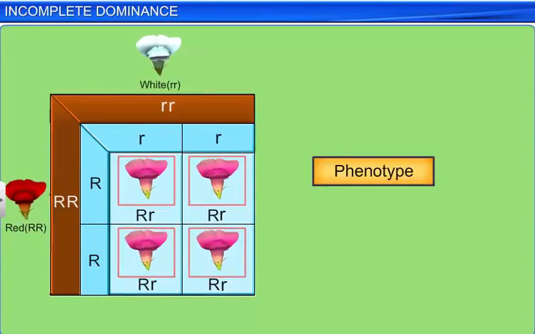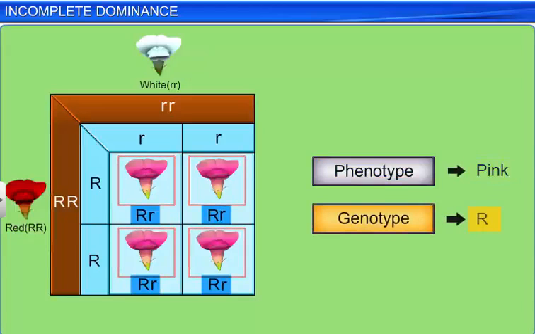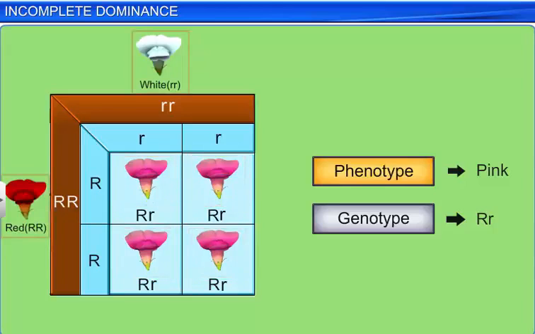The flowers of the F1 hybrid were pink, and the genotype was Rr. That is, the F1 hybrid flowers had a phenotype that resembled neither of the parents, but was in between the two.